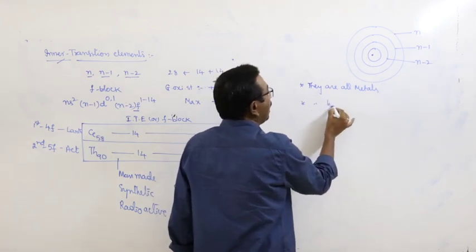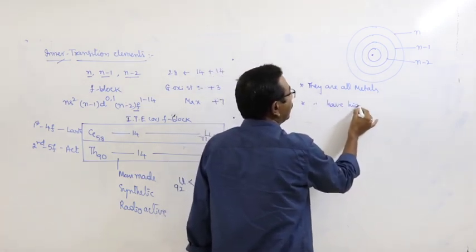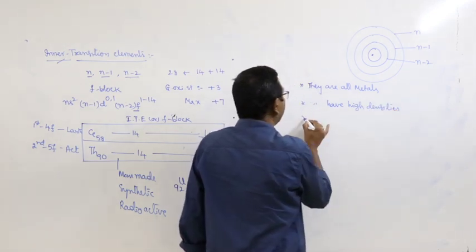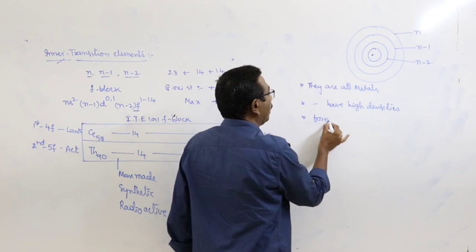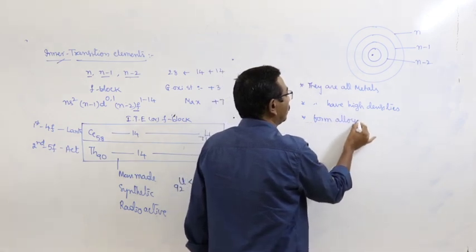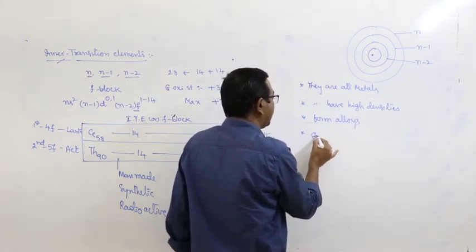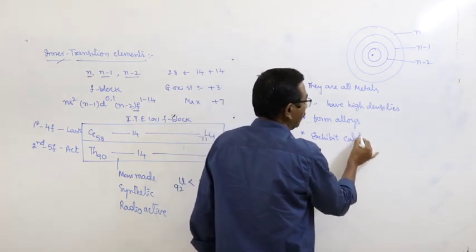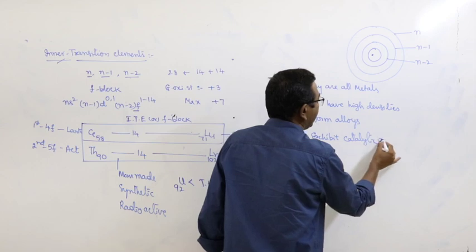They have high densities. They form alloys. They exhibit catalytic activity.